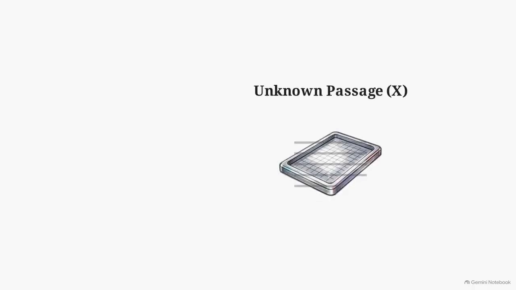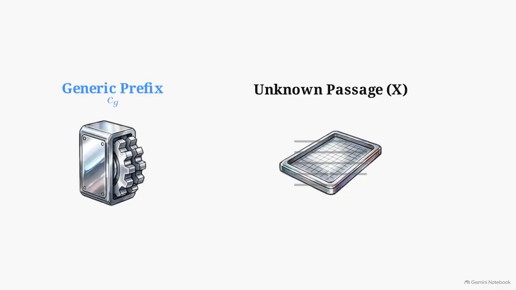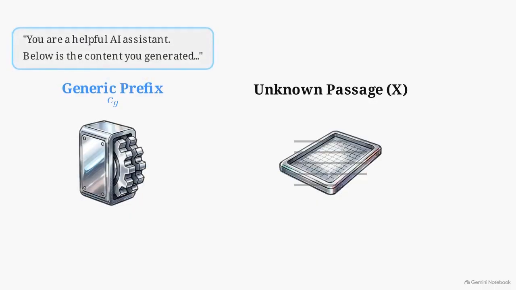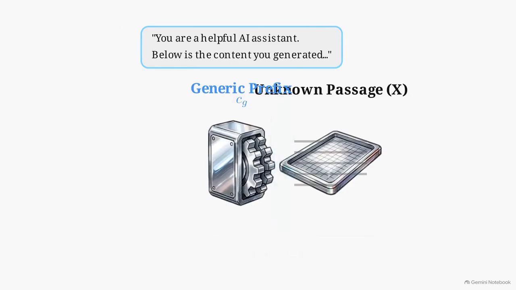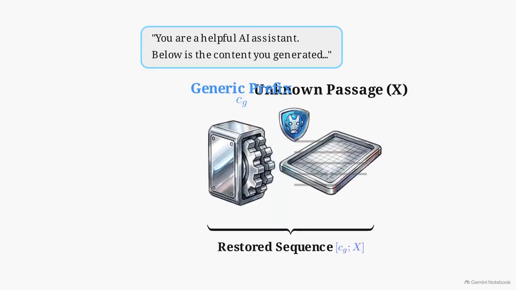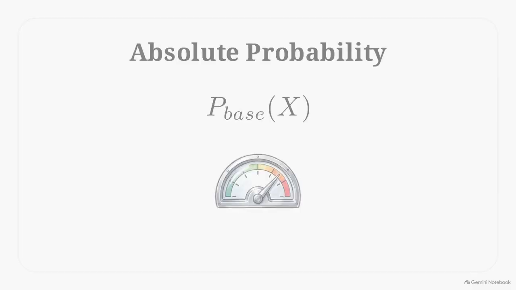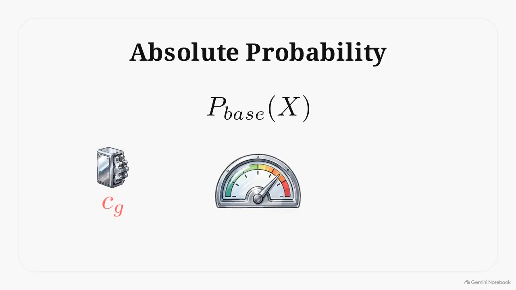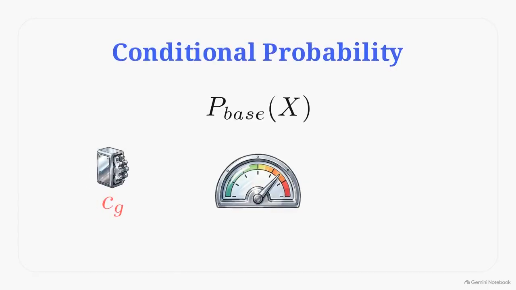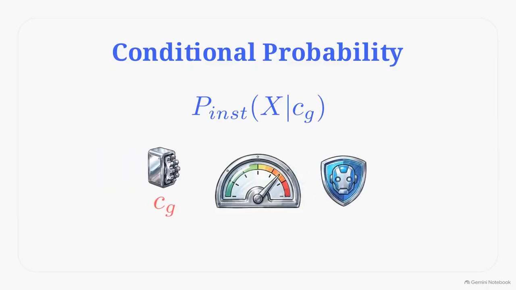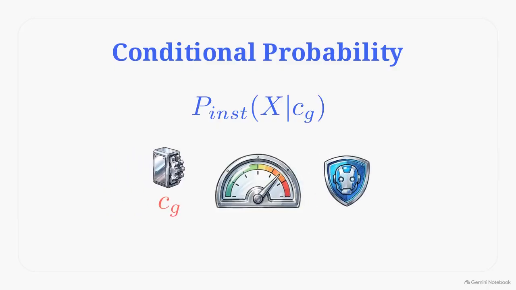This is the mechanism behind EchoPrompt. The system takes an unknown passage and prepends a generic task-agnostic prefix, a phrase like, "You are a helpful AI assistant. Below is the content you generated." This specific phrasing provides a broad assistant response framing. It restores the coarse global condition without needing the exact details of the missing user request. By mathematically reintroducing a generic CG, we shift the evaluation. We stop looking at absolute probability and measure the text's conditional probability under an assistant framework.